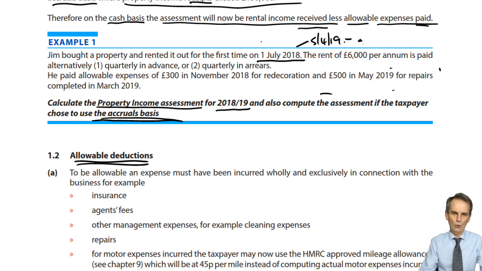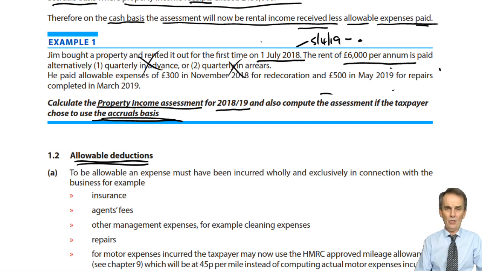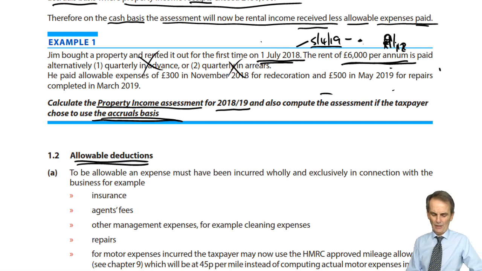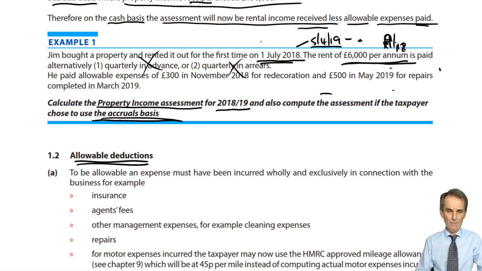Now again, we do our apportionments here to the nearest month, so that therefore is 9 months. We got 6 months in 2018 and the first 3 months worth of 2019. So it was £6,000 per annum, and irrespective of that information, on the accruals basis, annual is £6,000. We've got 9 months in relation to the period from the 1st of July 18 to the 5th of April 19. So that would be times 9/12. 9 months worth of the 6,000, that would be 4,500.